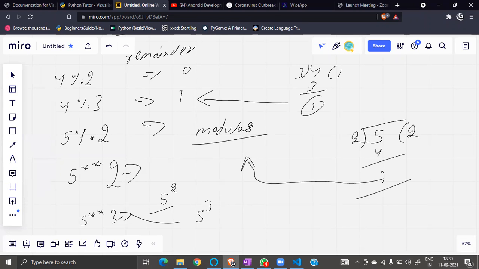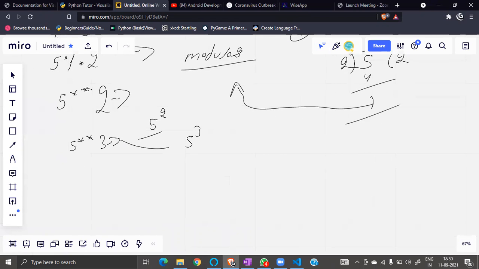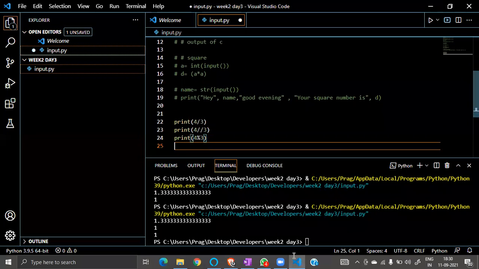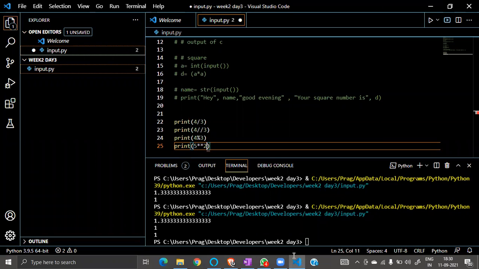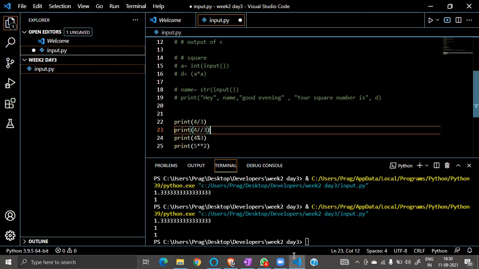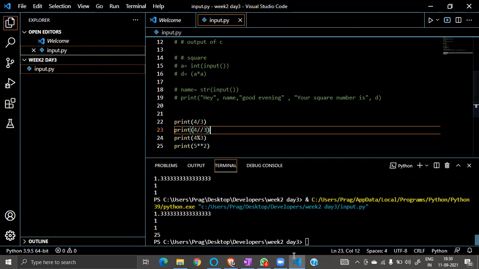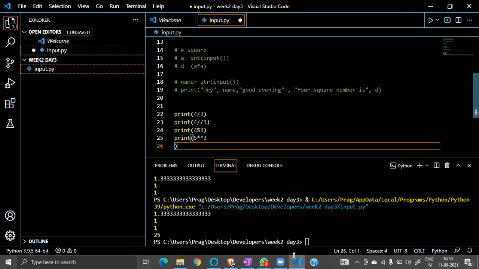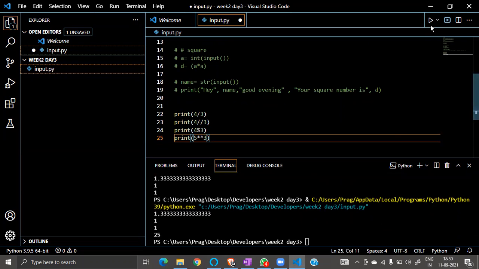Let's see. First, a simple easy example: 5 percentage to 25. I don't want square, I want cube, so percentage 3, 125.